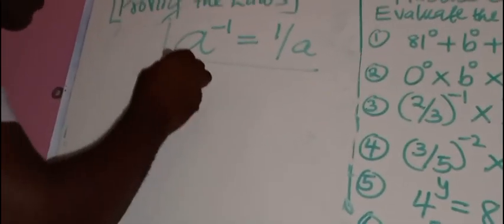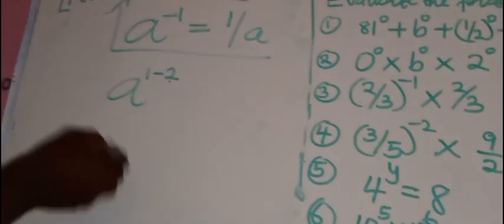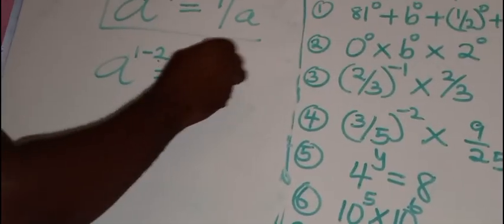Now, again, you will replace this number minus 1 with 2 numbers such that it will still be minus 1. Okay, I want to use a raised to the power 1 minus 2. 1 minus 2 is minus 1. Now let's split this up into a raised to the power 1 dot a raised to the power minus 2.